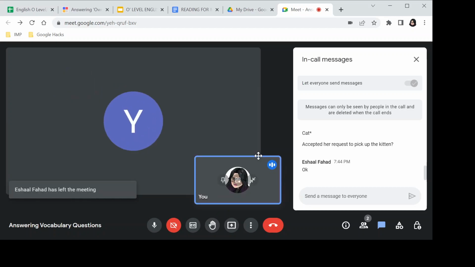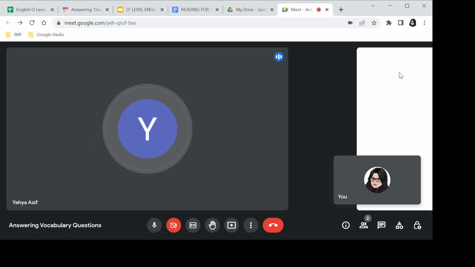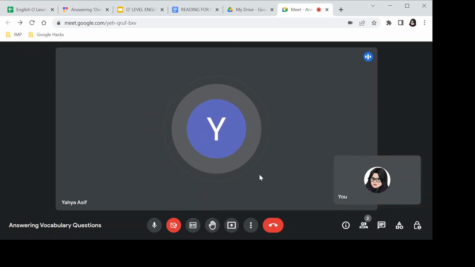Miss, in this session, we learned how to answer the implicit and own words questions. In the own words questions, you told us that from 2018 onwards they have been giving us a quotation, and we have to mark those keywords.